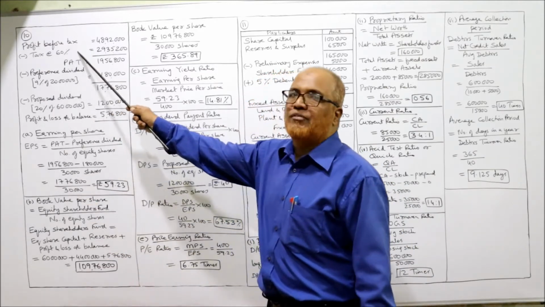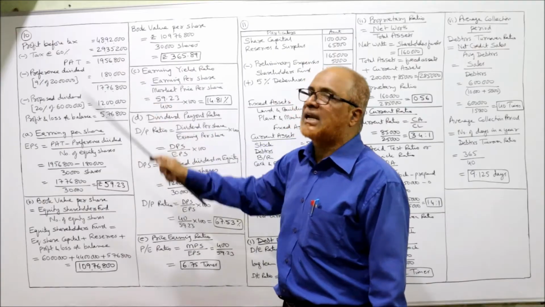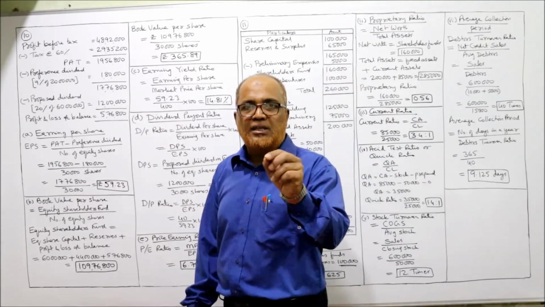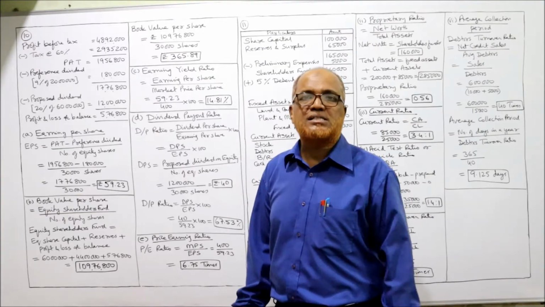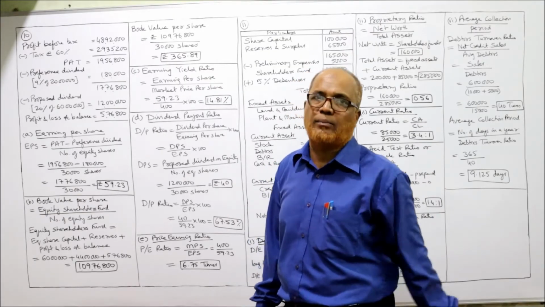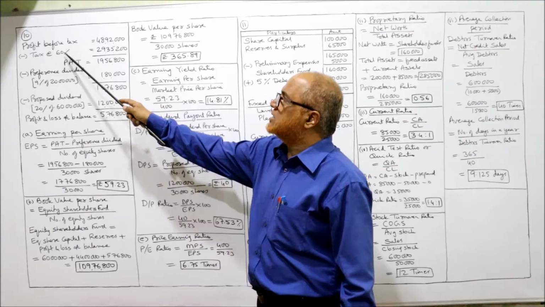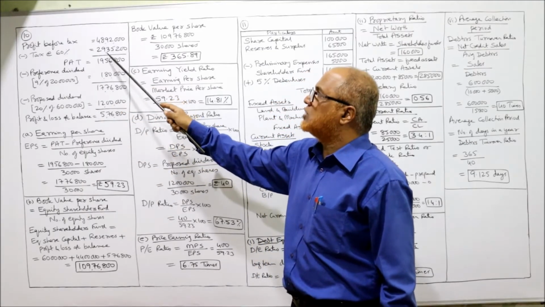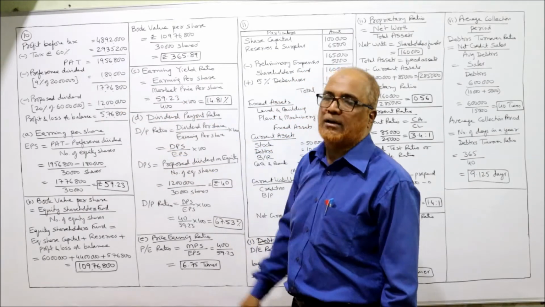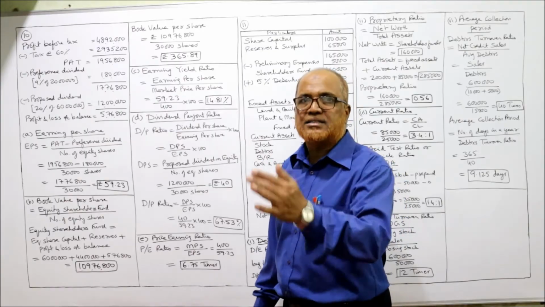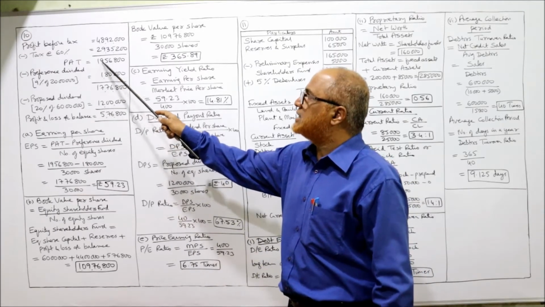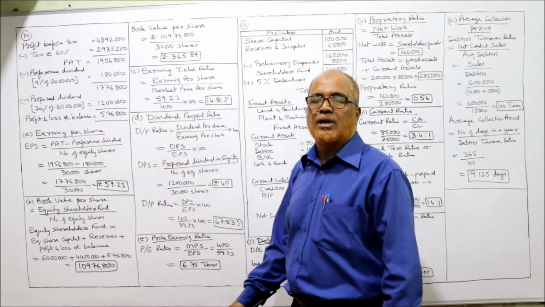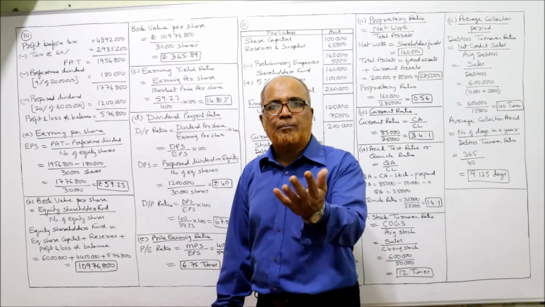First of all, the profit before tax is given: 48,92,000. So first we should deduct tax at the rate of 60% given in the problem. 60% of 48,92,000 gives 29,35,200. This is the tax. Deducting the tax, we get profit after tax: 19,56,800. So after paying the tax, we get the profit after tax.